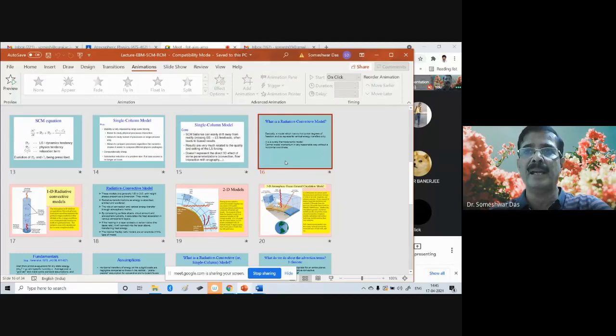In that one column, we try to test a given physical process while keeping the rest of the physical processes constant, or by prescribing the impact of the other physical processes in that column. We just test a new scheme.